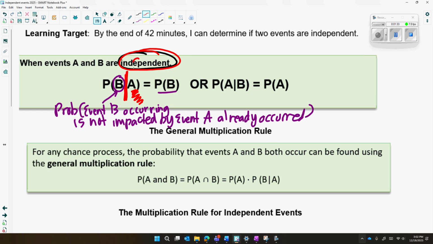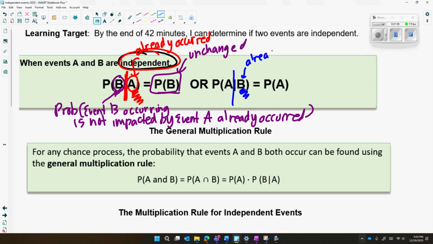So I'm telling you event A has already occurred and you're like, it doesn't matter. Event B remains the same. The probability of event B will remain unchanged even though you're telling me that event A has already occurred. That is the concept of this rule. Similarly, if I tell you that event B has already occurred, you're like, doesn't matter. The probability of event A will remain unchanged even though I'm telling you that event B has occurred.